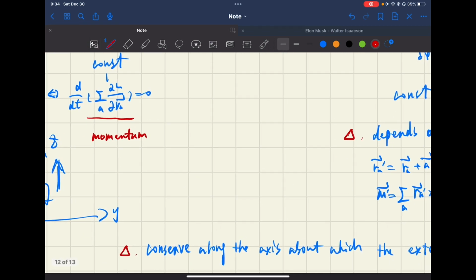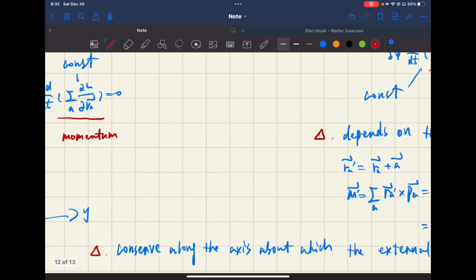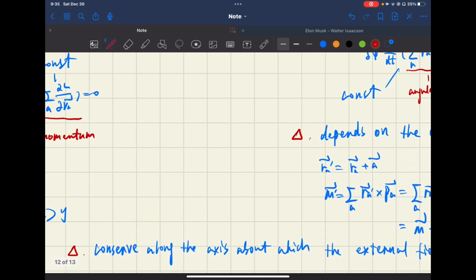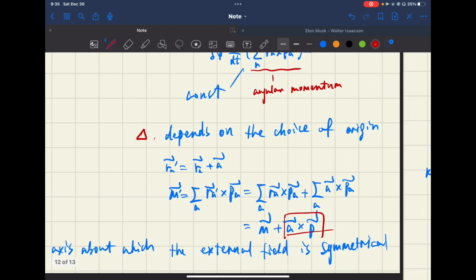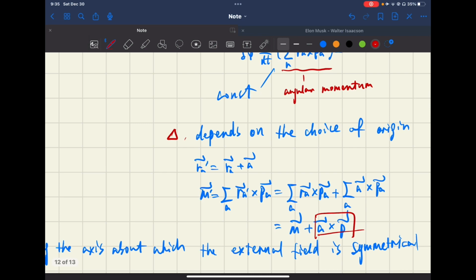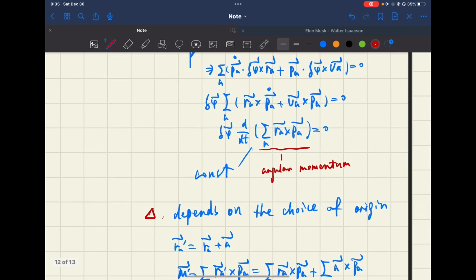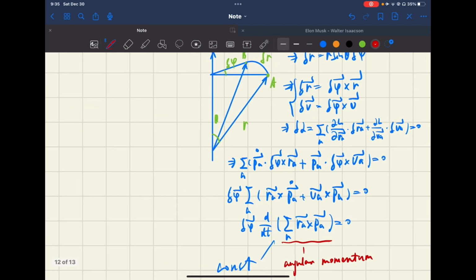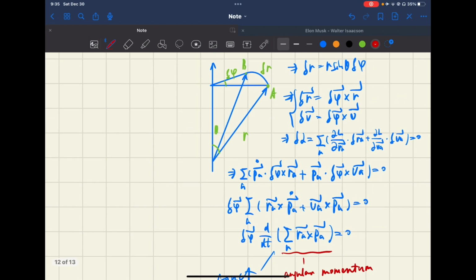And then we're going to talk about the condition for the conservation. If there exists an external field, it only conserves along the axis about which the external field is symmetrical, meaning that since it's rotation, we require that during the process of rotation, the mechanical state of the system should not change.